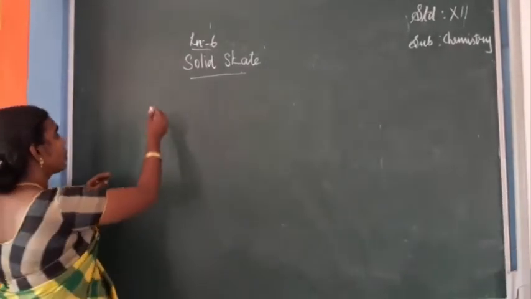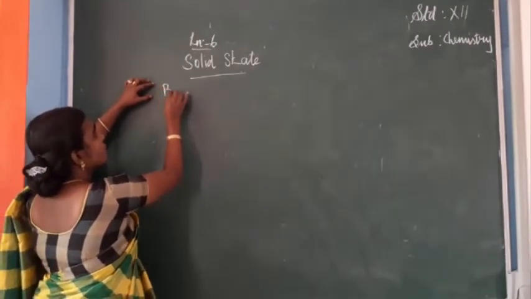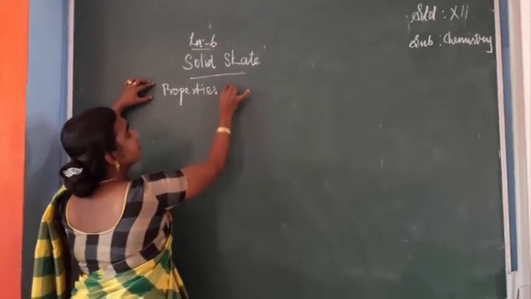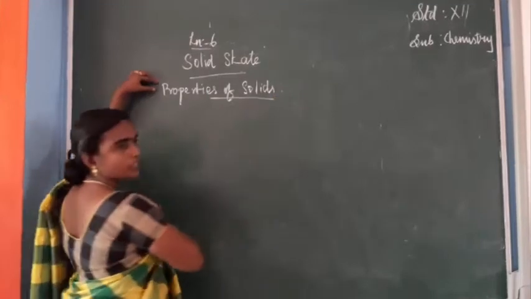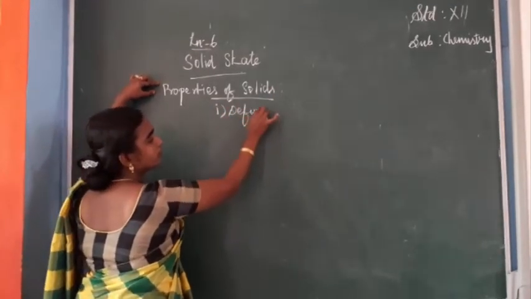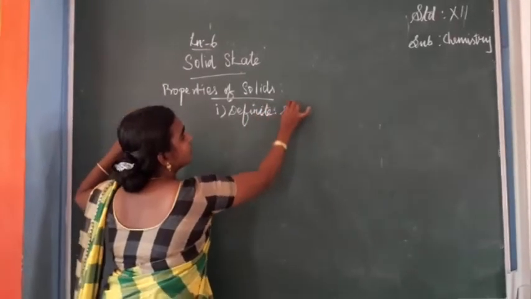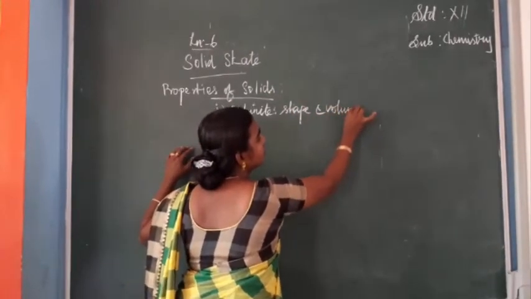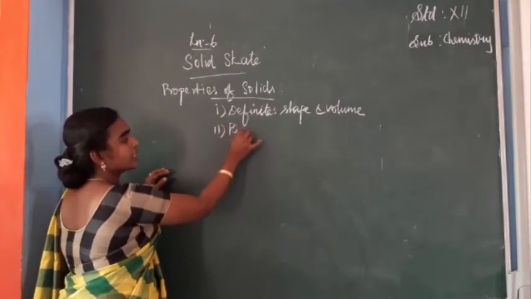So what are the properties of a solid? They have a definite shape and volume. Next, they are rigid and incompressible.